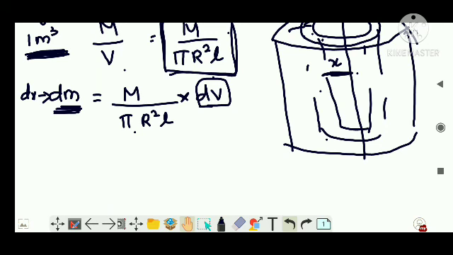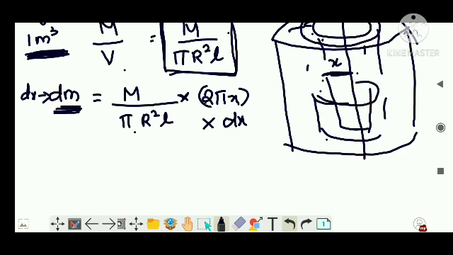Now what can I write about dv? That is the volume of the small unit. How can we get the volume? The unit of volume is meter cube. That is 2 pi x, the length of the curved surface, into its thickness dx. 2 pi x into dx is the area of the top section, meter into meter, square meter. Now to get a cylinder, you have to consider the entire length also, which is L. So 2 pi x into dx into L, giving meter cube, right?